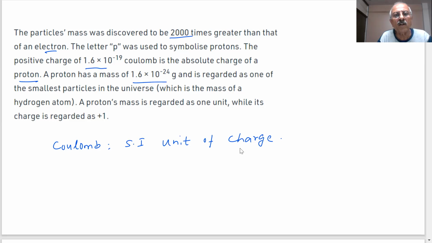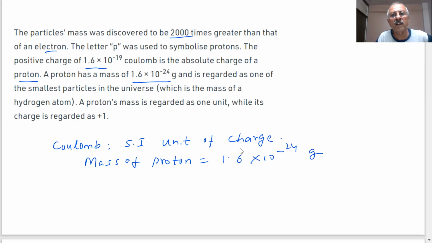You see how small the mass of the proton is: 1.6 into 10 to the power minus 24 grams. It is regarded as one of the smallest particles in the universe, with the mass of the hydrogen atom. We represent it by +1 unit.